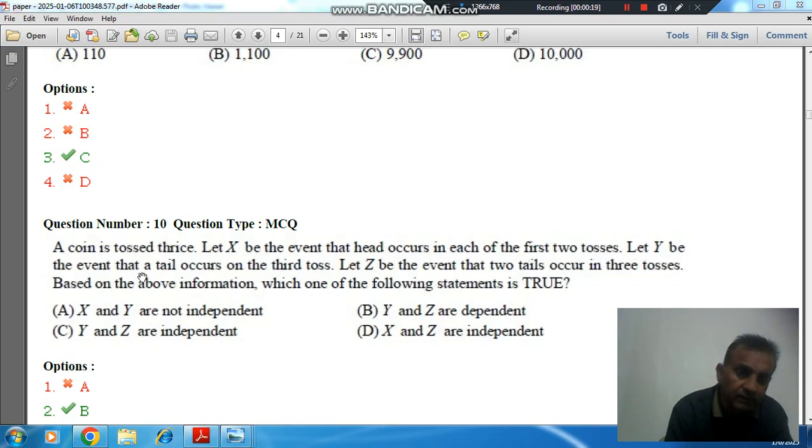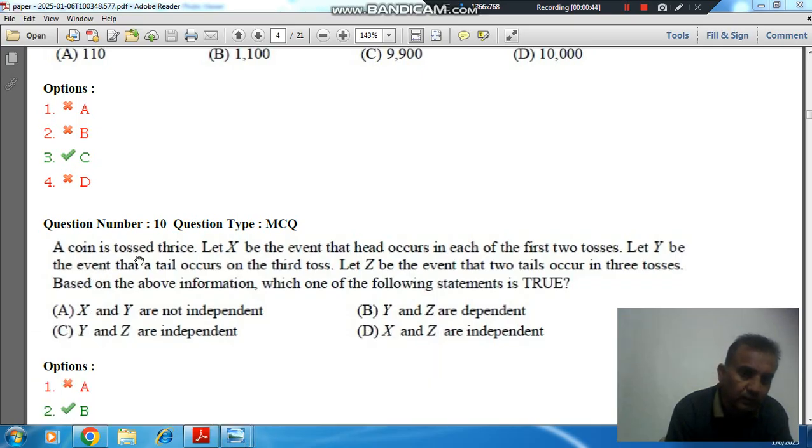Let Y be the event that a tail occurs on the third toss. Let Z be the event that two tails occur in three tosses. Based on the above information, which one of the following statements is true? Option A, X and Y are not independent. Option B, Y and Z are dependent. Option C, Y and Z are independent. And option D, X and Z are independent.